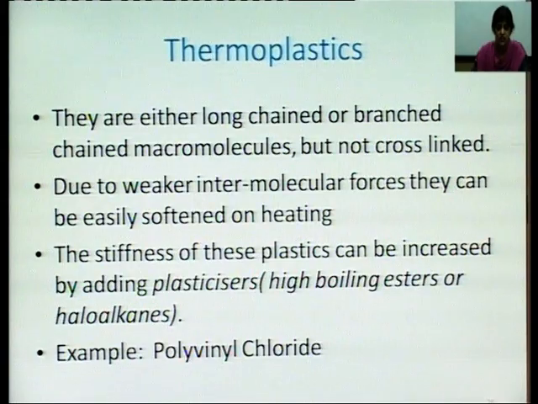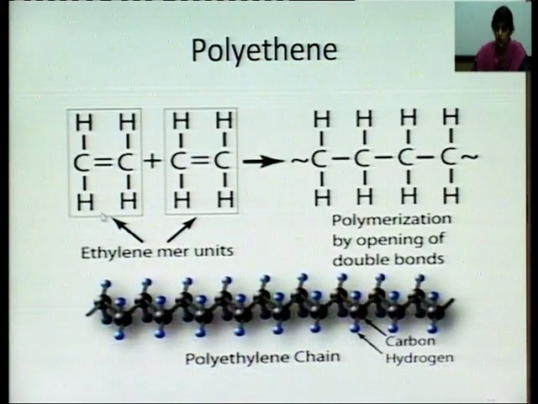Now we will be taking the examples. This is polythene that we have already discussed. Ethene molecule forming polyethylene. You can see it very properly. These double bonds are breaking. This bond is breaking, this bond is breaking, and over here a bond is being formed. This is one whole unit, this is another unit, and their bonds broke and this bond is formed. So this is an example of a thermoplastic.